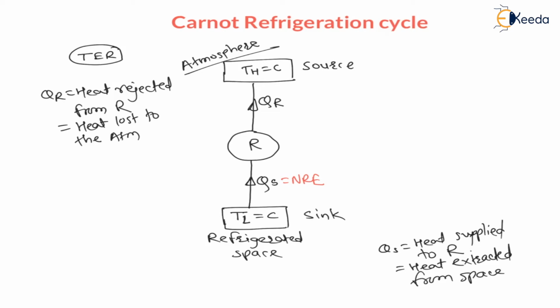See, this QR is going into the atmosphere, meaning this heat is lost to the atmosphere, or heat rejected to the atmosphere, or heat supplied to the atmosphere. This heat is given to the atmosphere, also called heat rejected from the refrigerator.